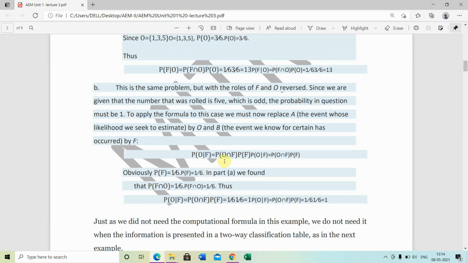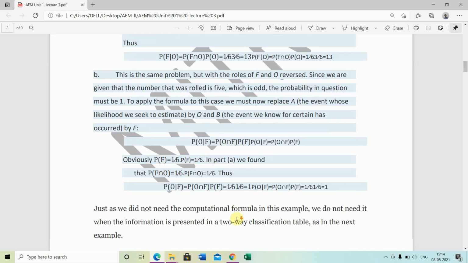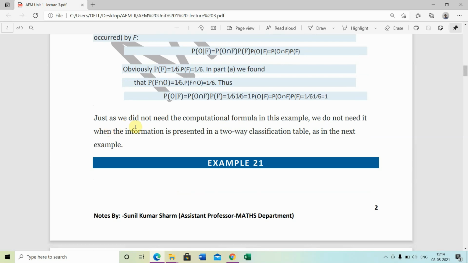Then P(O|F) equals P(O∩F) upon P(F). This way we find the probability. Both probabilities are 1/6 and 1/6. So we get the probability as 1. Just as we did, we did not need the computational formula in this example. We do not need it when the information is presented in a two-way classification table.